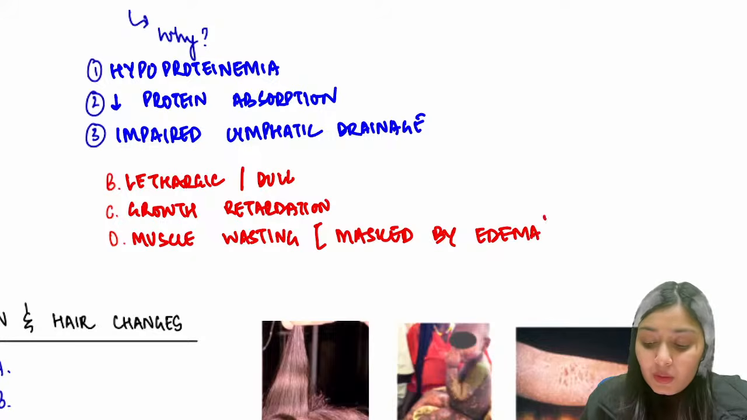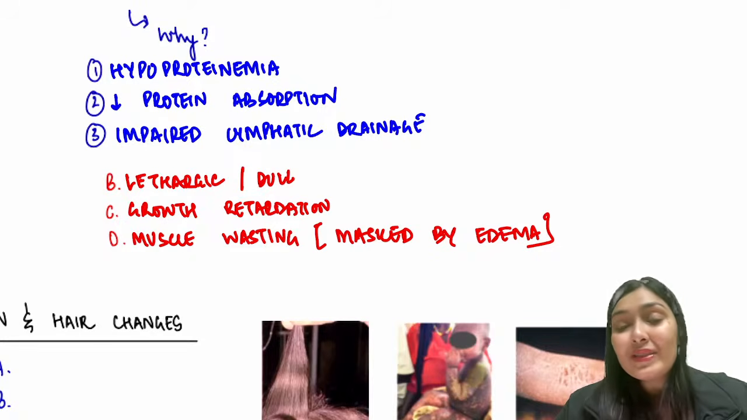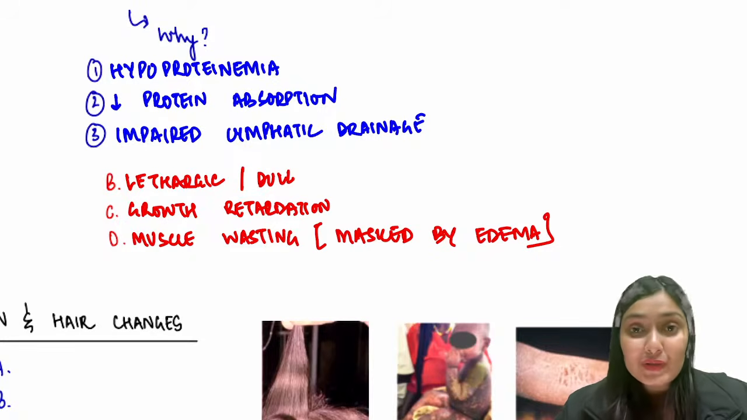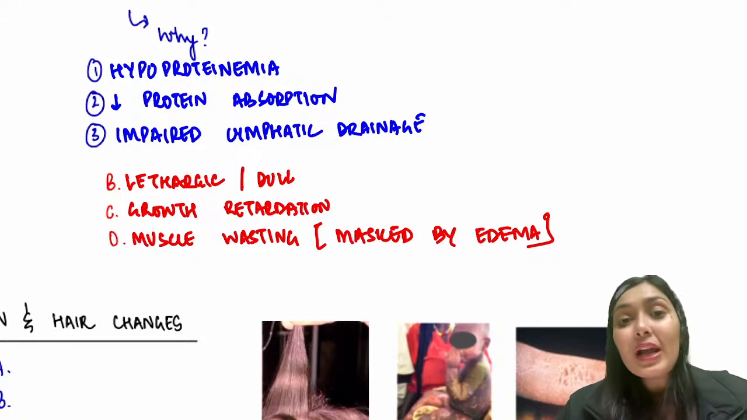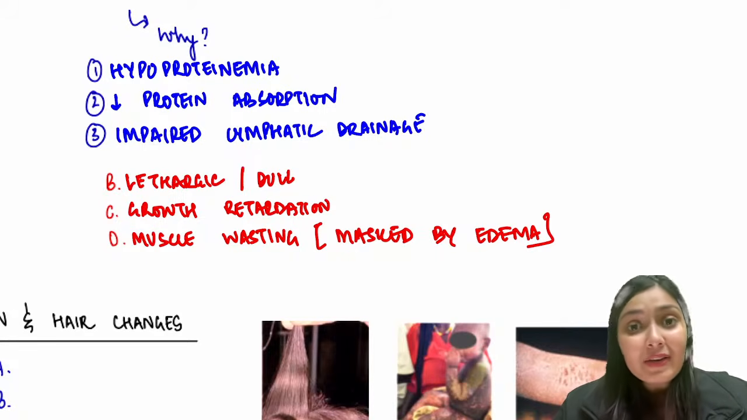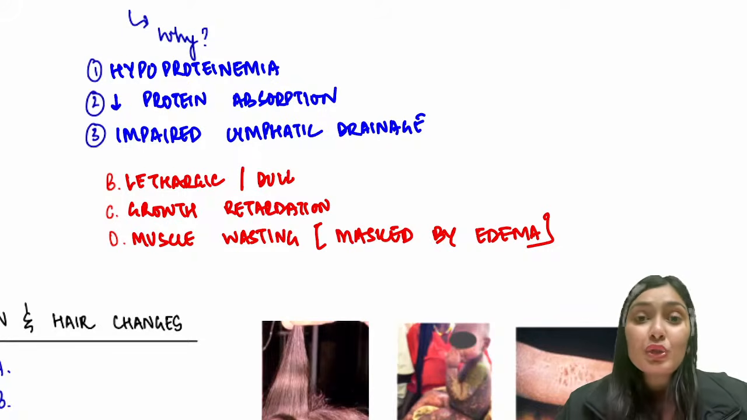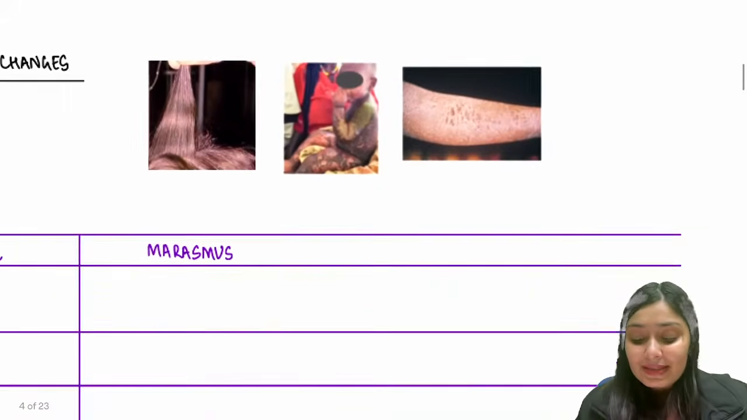Okay, so these were the hallmark features of Kwashiorkor. Also in Kwashiorkor, in fact in Marasmus also, we see certain skin and hair changes. These are seen in both, but they are more appreciated in Kwashiorkor. Remember, these changes can be seen in both extreme forms of malnutrition, but if you have to choose one, choose Kwashiorkor. They are more commonly seen in Kwashiorkor children. So let's see what these skin and hair changes are.